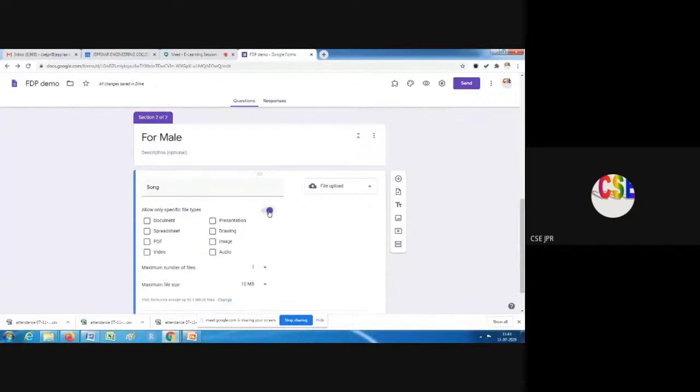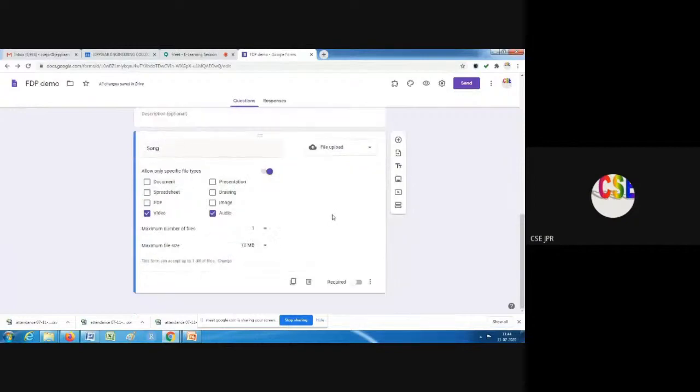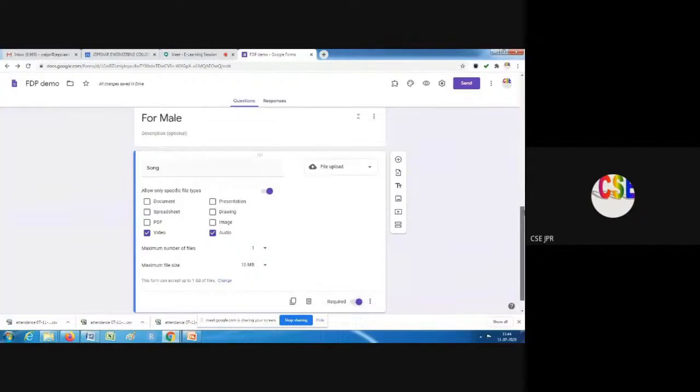We can select only audio or video, or anything, and you can specify the maximum number of files, 1 file or 5 files, that they can upload. Then file size also we can restrict, and whether it is required or not, we can select. So for male we have given this.